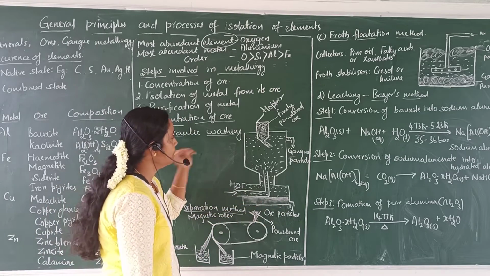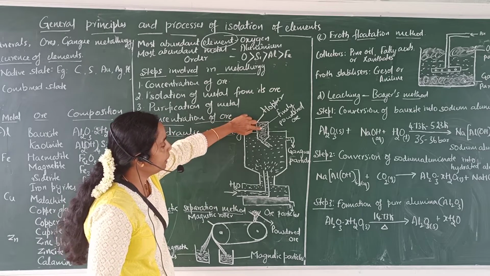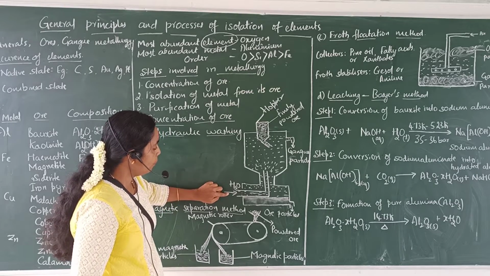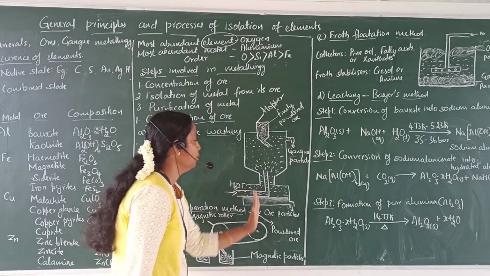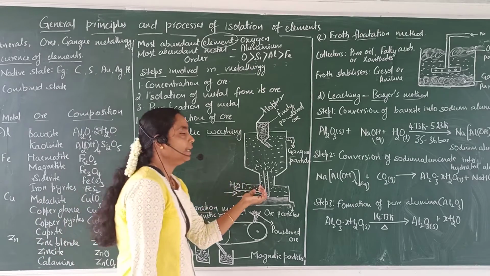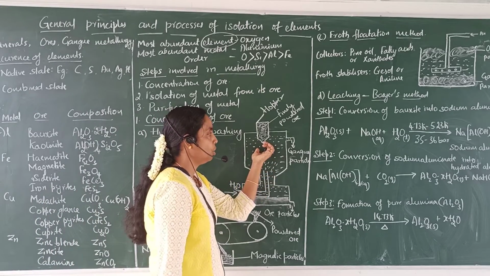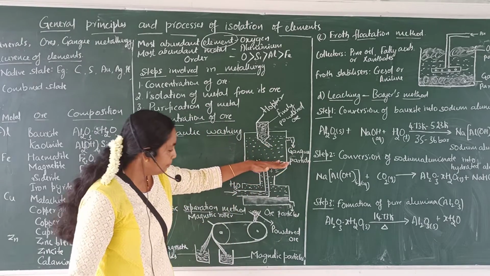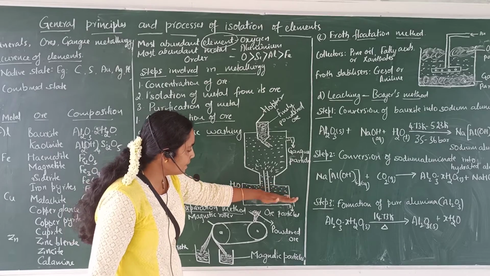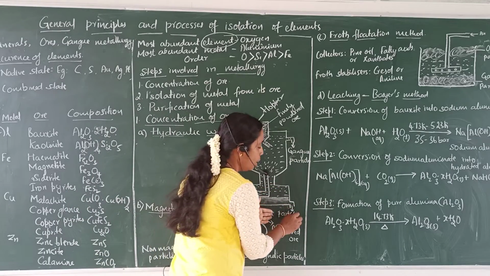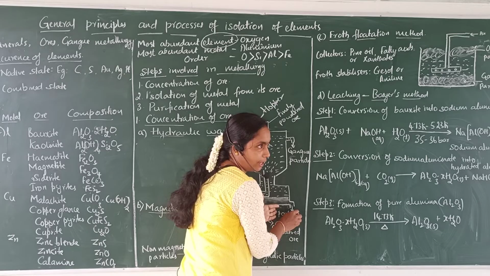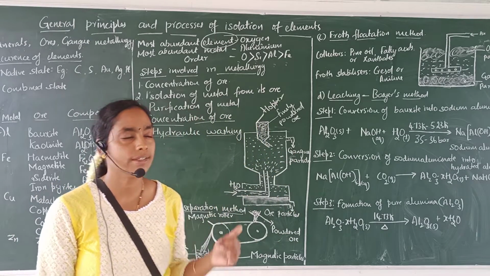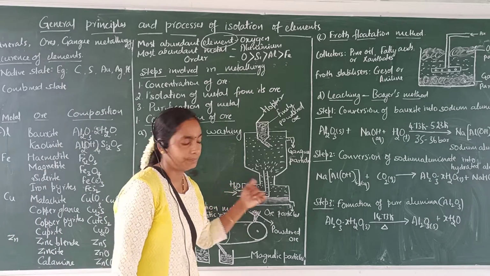If you want, I will repeat it once again. We have to introduce finely powdered ore from the hopper and supply a powerful supply of water from the bottom in the upward direction. The lighter gangue particles are carried by the current of water and are collected at the top, and heavier metal particles or ore particles will settle down and are collected at the bottom of the hydraulic classifier. So in this way we can separate ore particles and gangue particles and we can concentrate the ore.